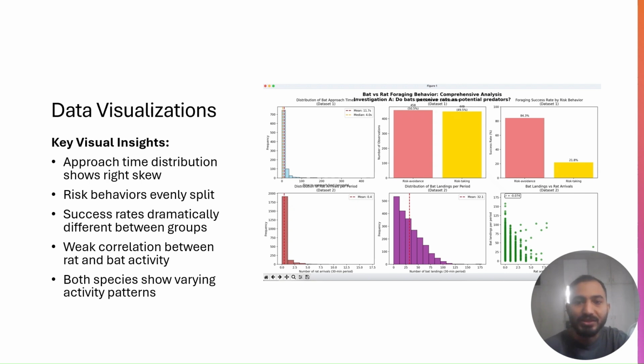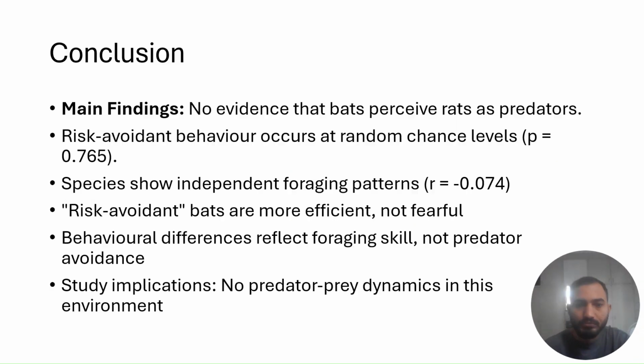The observation period data shows that rat arrivals are frequent and highly variable, while bat activity is more constant but still showing considerable variability. The scatter plot of rat arrivals versus bat landings visually confirms the weak correlation. We calculated negative 0.074, with points scattered across the plot showing no clear pattern. These visualizations support our statistical findings and help us understand that while the overall relationship between species appears weak, there are clear behavior patterns within the bat populations that deserve attention.